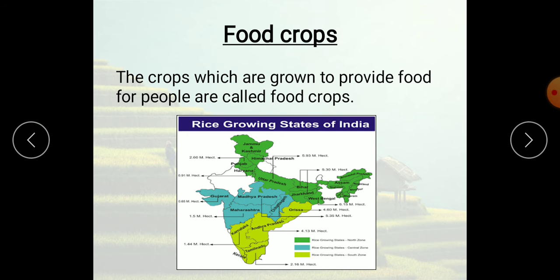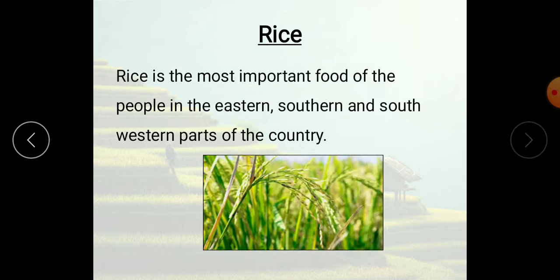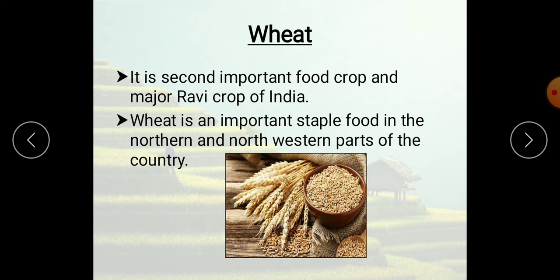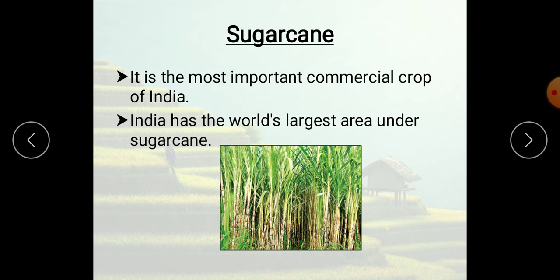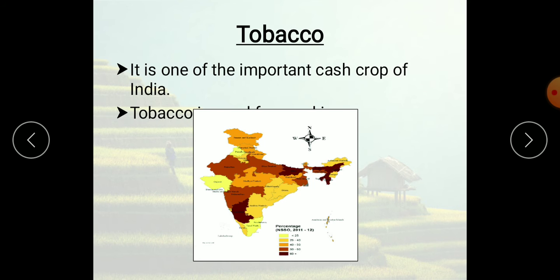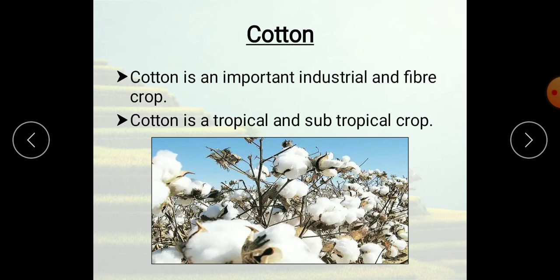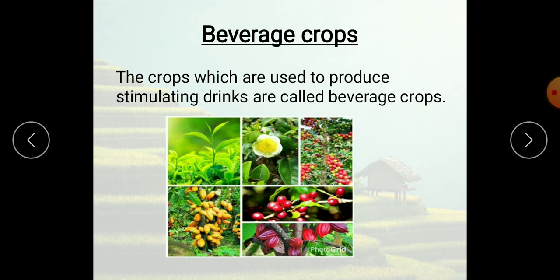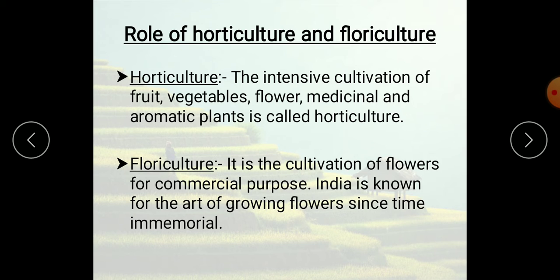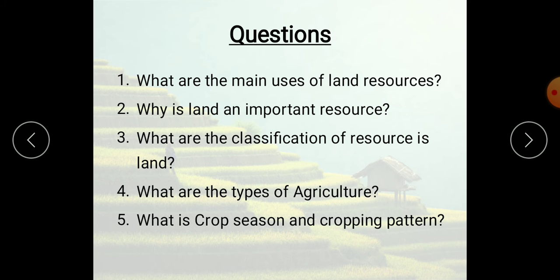Now food crops. It is the main staple food because population is very big in India, and food is very necessary for all the people. Now we will grow. I have explained about the rice, wheat, and commercial crops of India. Sugar cane I explained. Tobacco, fiber crops also I explained. Cotton, beverage crops also, tea, coffee and beverage crops, horticulture and agriculture I have given. They may ask you what is horticulture, a 1 mark question, or an MCQ question they'll ask you like that.